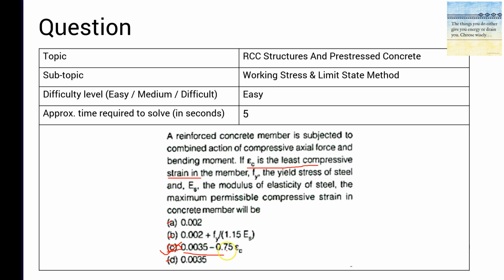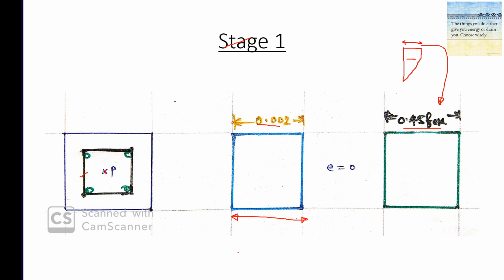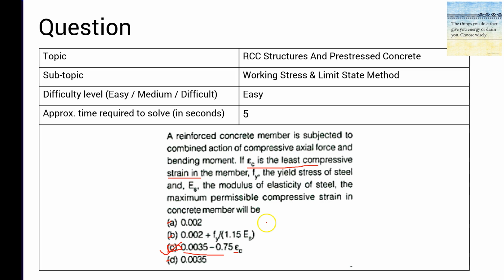If you substitute that value here, what will happen? 0.75 into 0.002. Let's assume in each case, this fiber is extremely strained, and this fiber that corresponds to the bottom is least strained. Okay, if that is the case, the strain value here is 0.002. That's what we mean by least compressive strain. When we substitute in this formula, what do we get? 0.0035 minus 0.75 into 0.002, you will get this as 0.002.